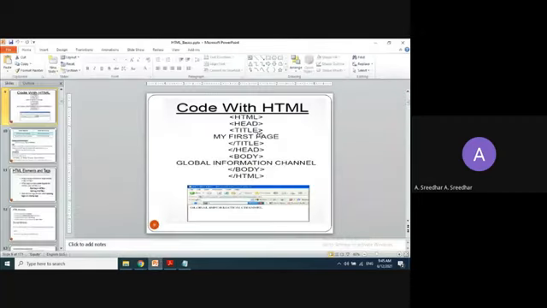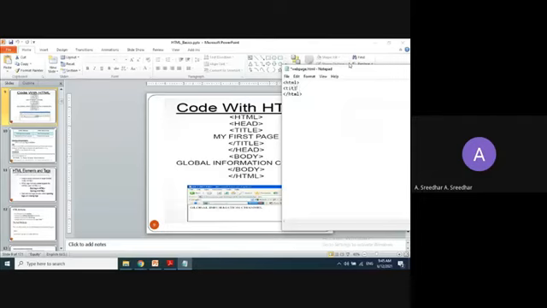Right, now the next tag is title. Write the title here. Title is also one tag that is used to display the title of that particular web page. I want to write like this: this is my first web page. Before that, you need to write the head tag. Without the head tag, we can't write the title tag. And once you open it, you need to close that tag. So the head tag must lie in between.